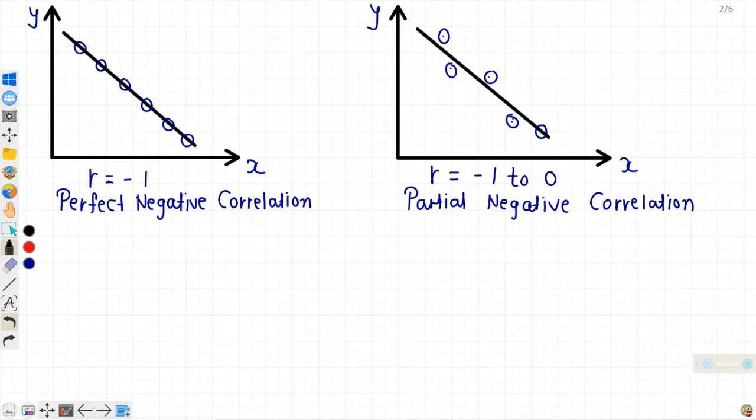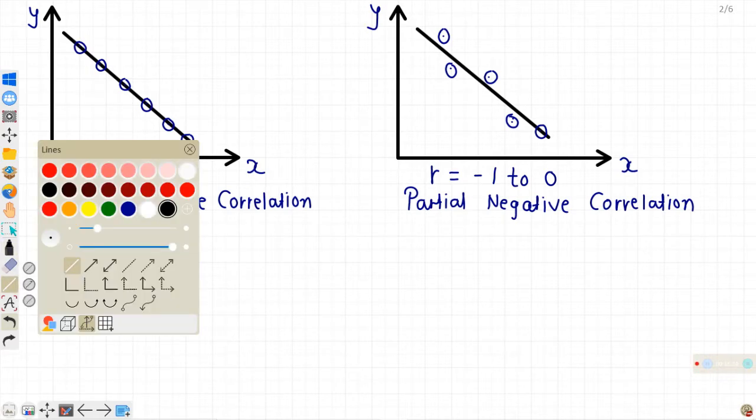Or it may happen that two variables are not associated at all. There is no correlation between two variables. Like the number of hours studied by me and your result in the exam. There is no correlation. You are not going to score marks on the basis of what I have studied. It's totally up to you. So if these types of variables are there, there is no correlation between them.